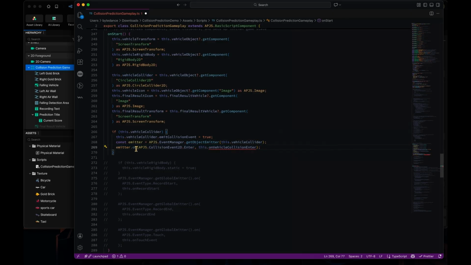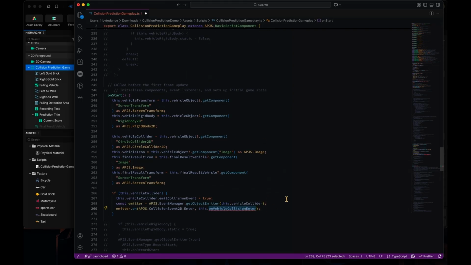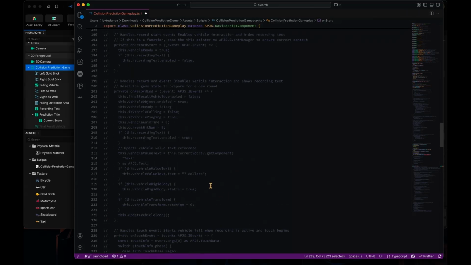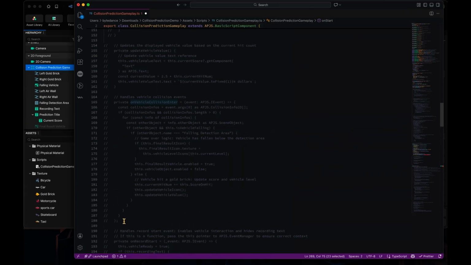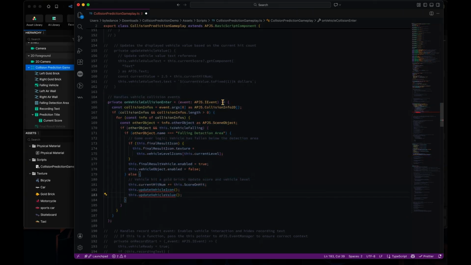And whenever you have the subscription set up, you can use a property typed function, like in TypeScript, some kind of property that equals some lambda function here.